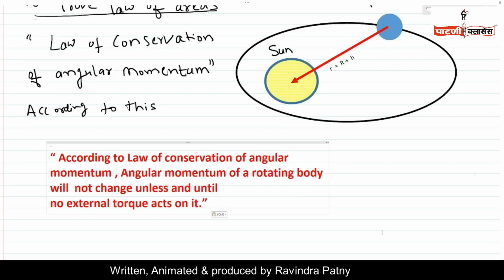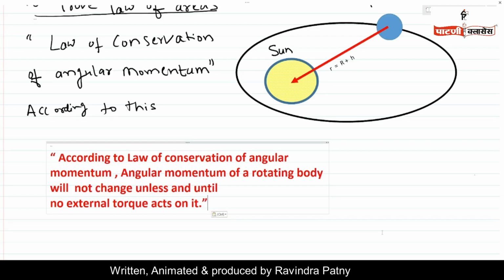of a rotating body. What is the rotating body here? Here the rotating body is the planet. So the planet is rotating. According to the law of conservation of angular momentum, the angular momentum of a rotating body will not change. That means the angular momentum of the planet will not change unless an external torque acts on it. We know that while the planet is rotating, nobody is pushing it. It is rotating on its own due to centripetal and gravitational forces.